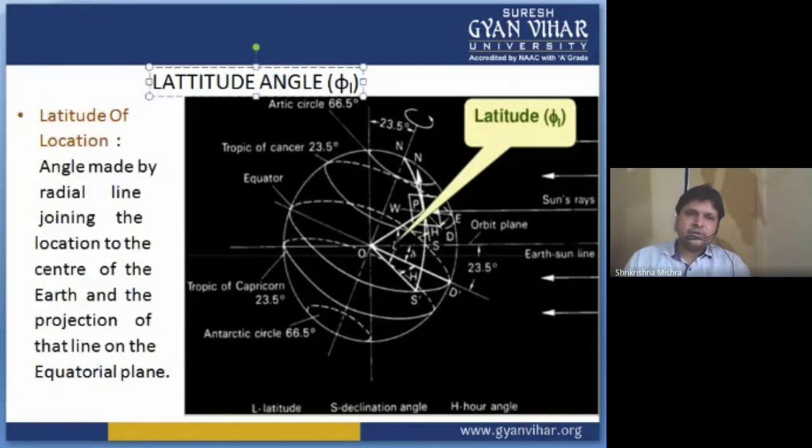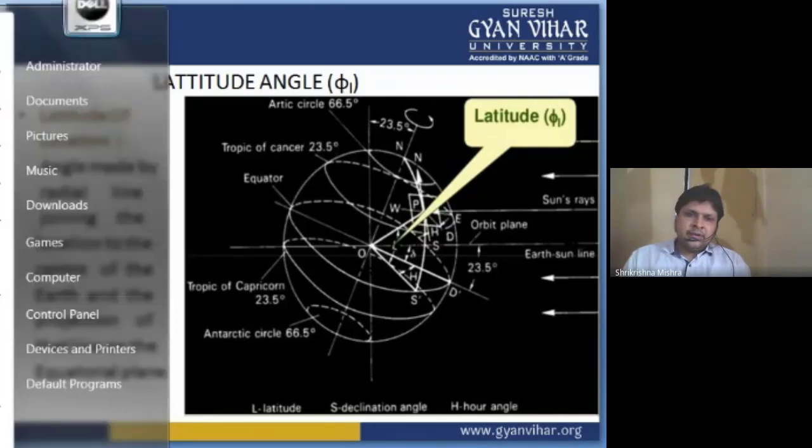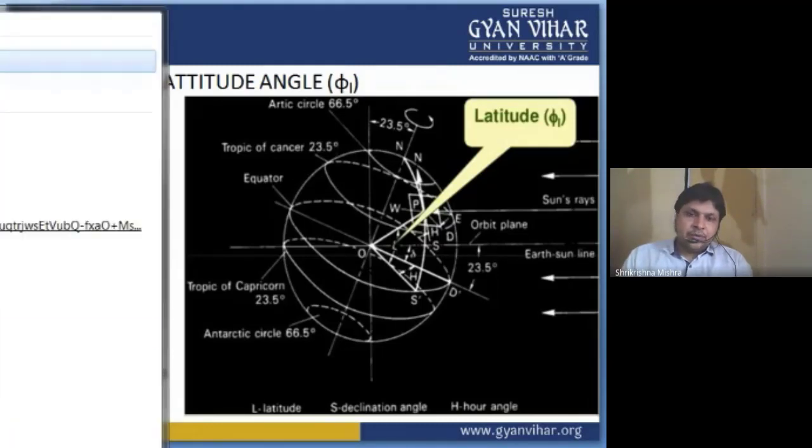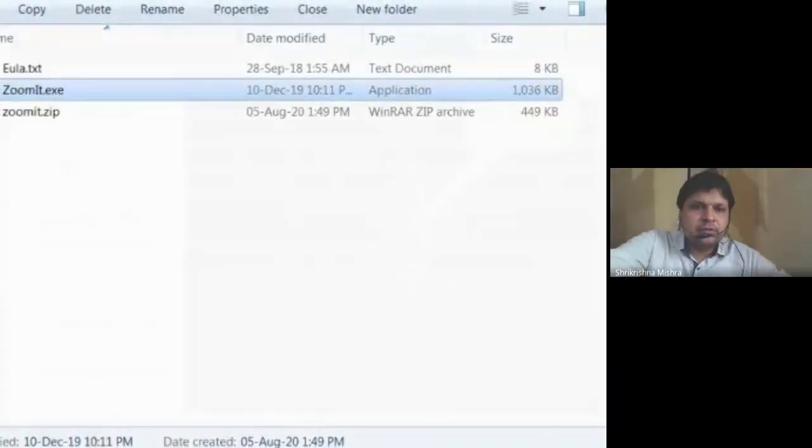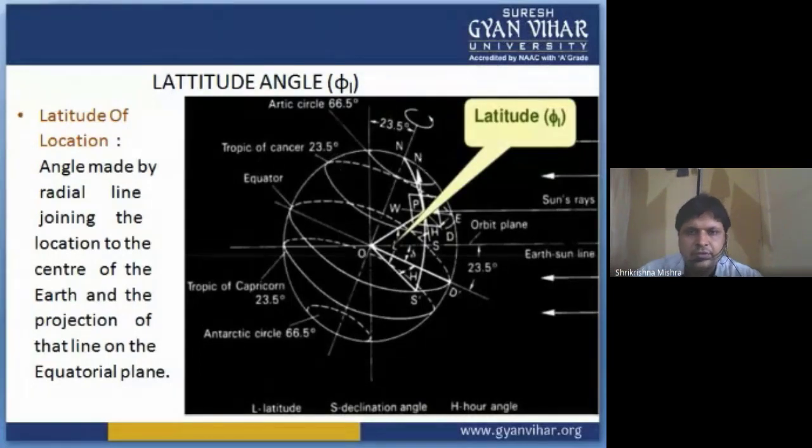As you can see in the diagram, if P is any location and you want to find the latitude of this location, the latitude angle is the angle made by the equatorial plane line.